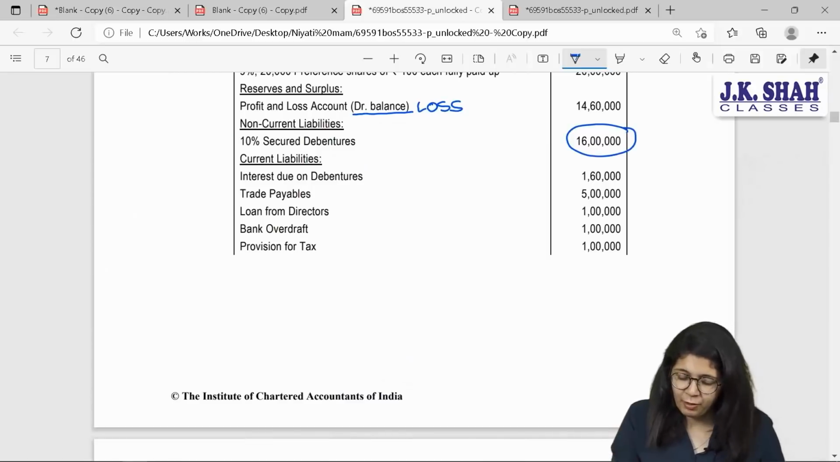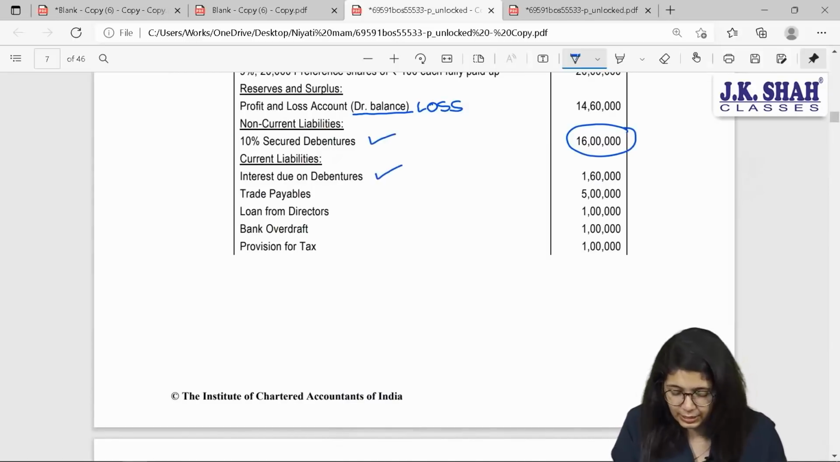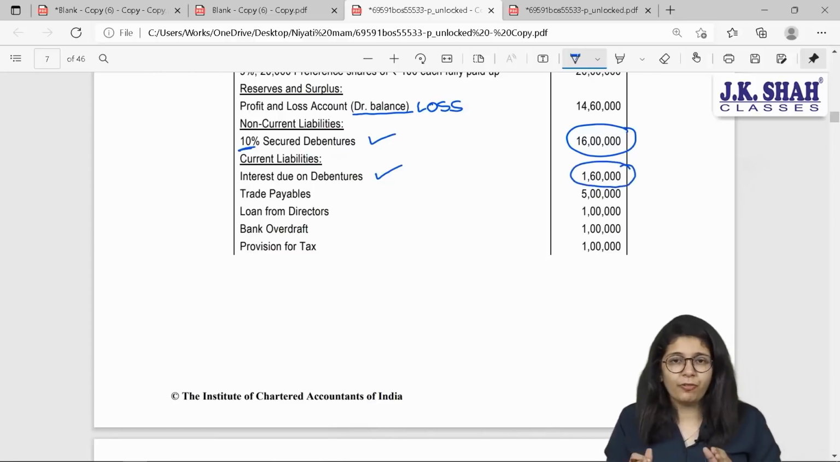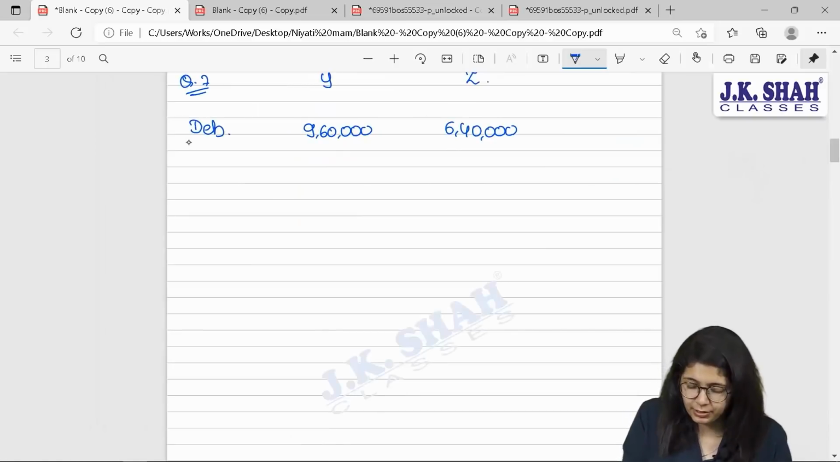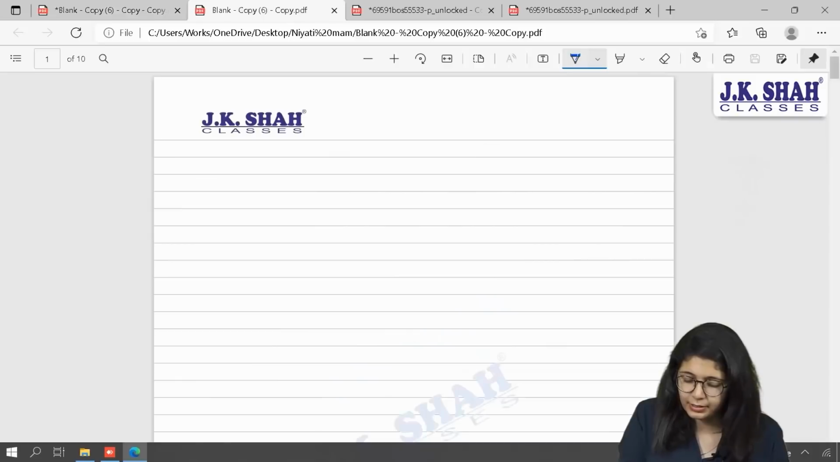If you read the sum carefully, not just debentures, but you even have interest on debentures. See, 10% of 16 lakhs comes to 1,60,000. Now, if entire debentures are held by two parties, then even the interest will belong to those two parties. Here, interest on debentures will be 96,000 and 64,000. Next.